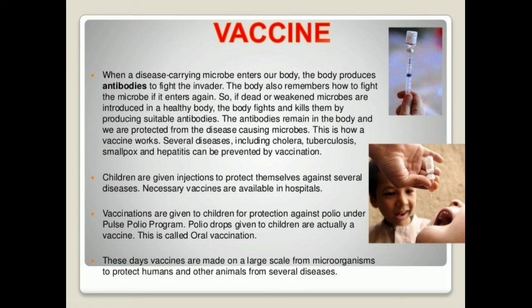Vaccinations are given to children for protection against polio under the Pulse Polio program. You might have heard about the polio program, right? Polio drops are given to children and are actually a vaccine which is given orally. This is called an oral vaccine. And these days, vaccines are made on a large scale from microorganisms to protect humans and other animals from several diseases. So this is about the vaccine.